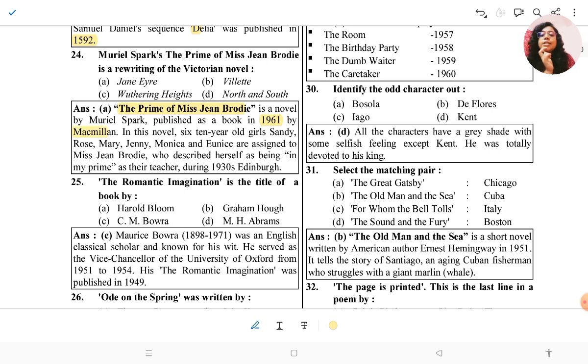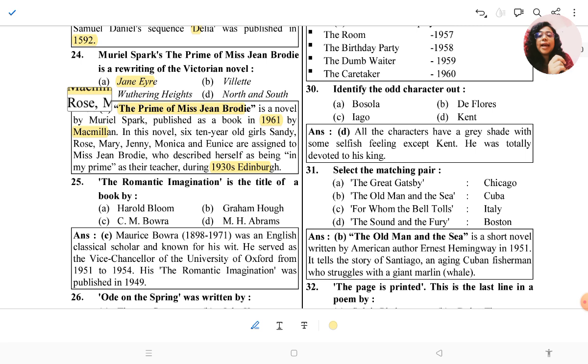In this novel, six 10-year-old girls, Sandy, Rosie, Mary, Jenny, Monica, and Eunice, are assigned to Miss Jean Brodie, who described herself as in her prime, as their teacher during 1930s Edinburgh. So the question is that it was a rewrite of Jane Eyre, right?